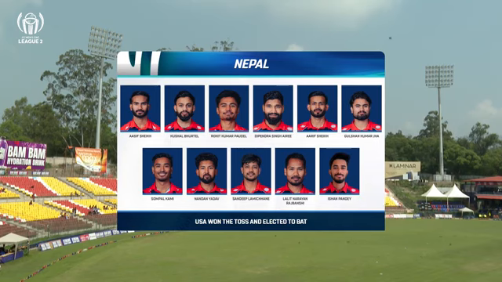Arif Sheikh needs some runs. Gulshan Kumar Jha almost got the team through in the last game, played a stellar knock. Sompal Kami comes in place of Karan KC. Nandan Yadav's pace once again will be crucial. But that man Sandeep Lamichhane's leg spin, he's taking wickets galore all through these ICC CWC League games. Lalit Rajbanshi, and the big news over here for all those who watched him in the domestic circuit: young Dr. Ishan Pandey is making his debut for Nepal in the ODIs.